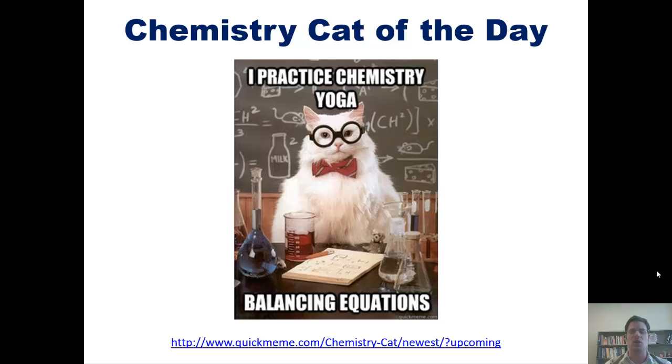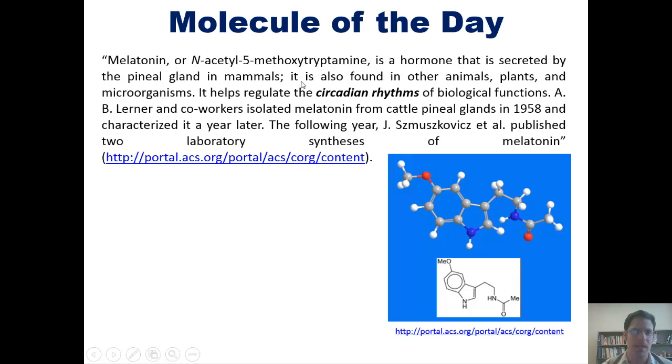I'd also like to introduce you to an interesting molecule of the day. Melatonin, whose structure is here, which is also known formally as N-acetyl-5-methoxytryptamine, is a hormone that is secreted by the pineal gland in mammals. It is also found in other animals, plants, and microorganisms. It helps regulate the circadian rhythms of biological functions. A.B. Lerner and co-workers isolated melatonin from cattle pineal glands in 1958 and characterized it a year later. The following year, another group published 2 laboratory syntheses of melatonin.